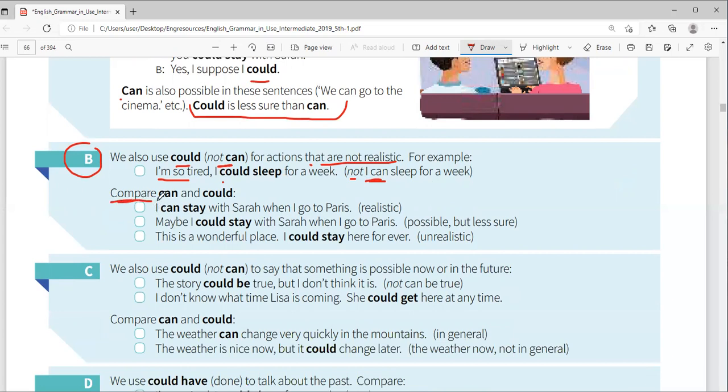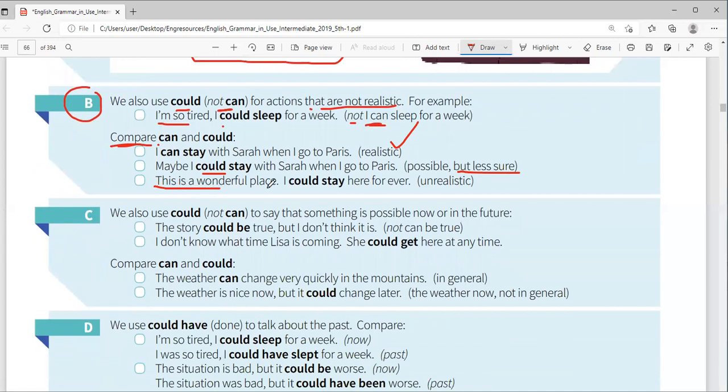So compare can and could now. I can stay with Sarah when I go to Paris. So when you say I can stay, it's realistic, it's possible. Maybe I could stay with Sarah when I go to Paris. Here it's also possible, but it is less sure. So the idea of using could brings the idea that you are not very sure.